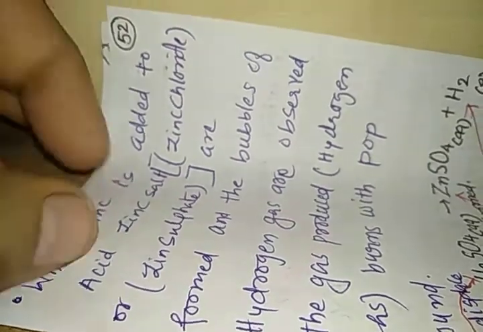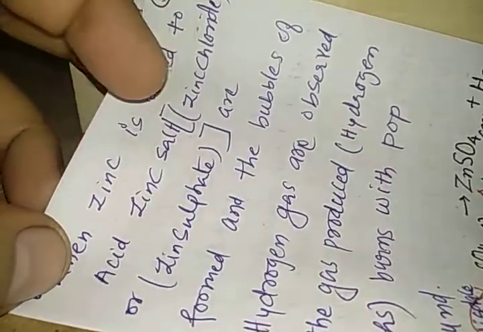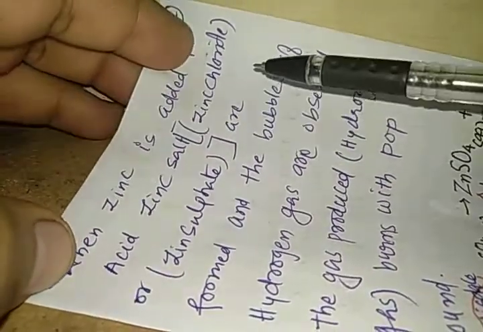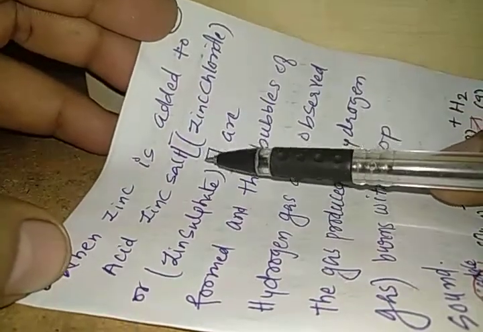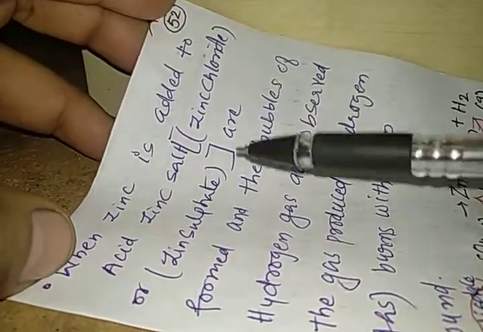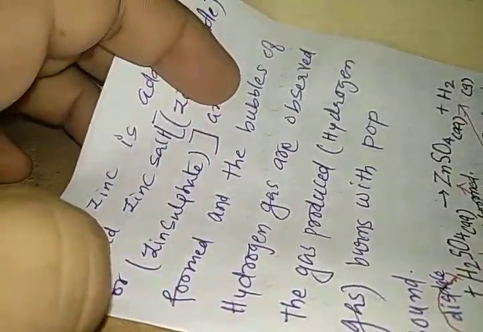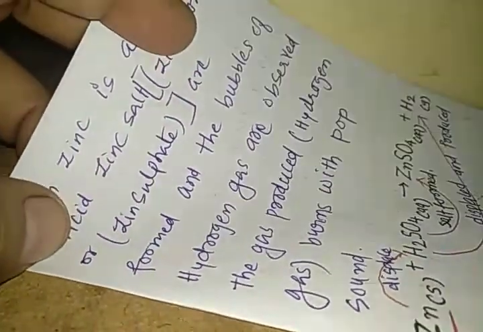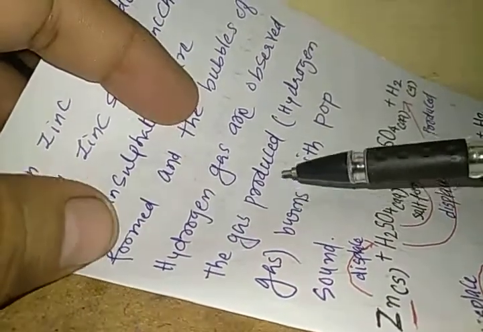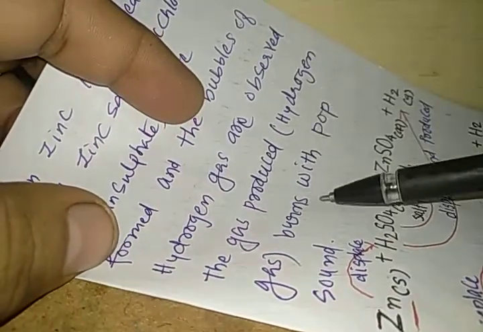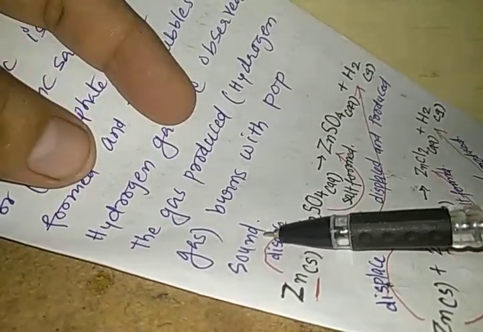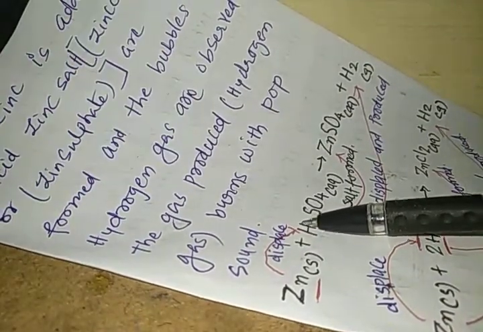When zinc is added to acid, zinc salt, it may be zinc chloride or zinc sulfate, is formed and the bubbles of hydrogen gas are observed. The gas produced, hydrogen gas, burns with a pop sound. So we'll see in the activity that the gas really burns with a pop sound.